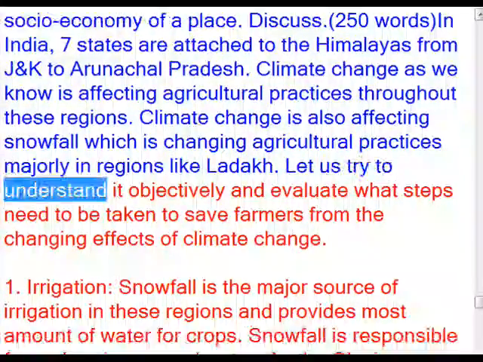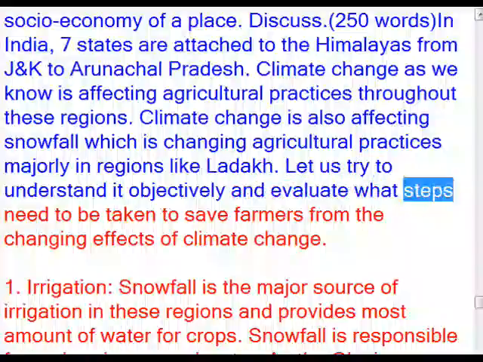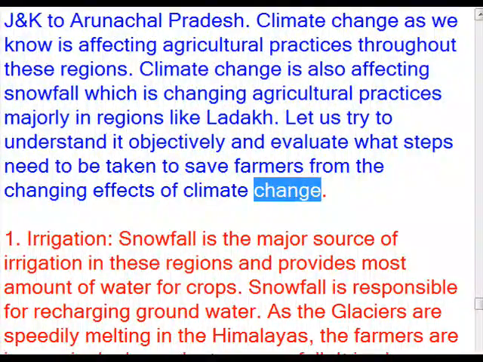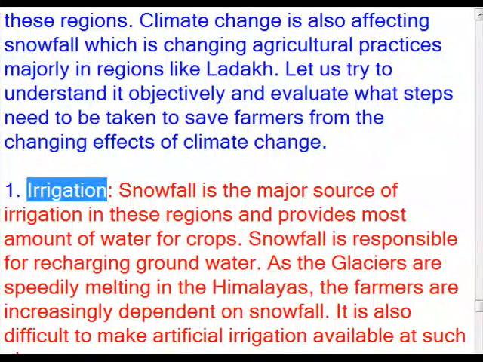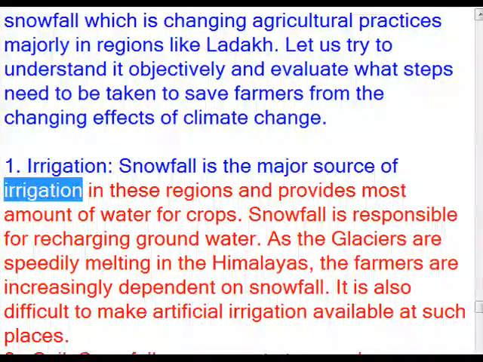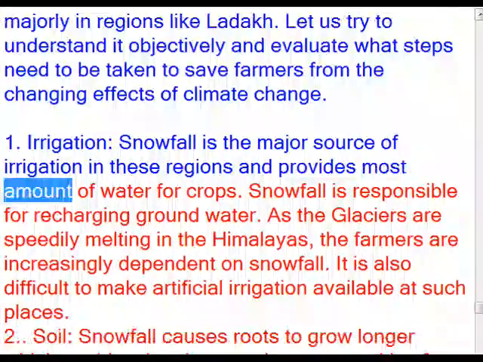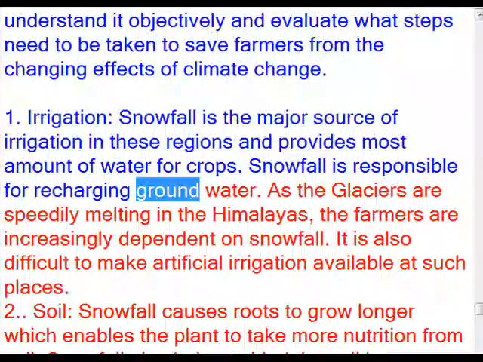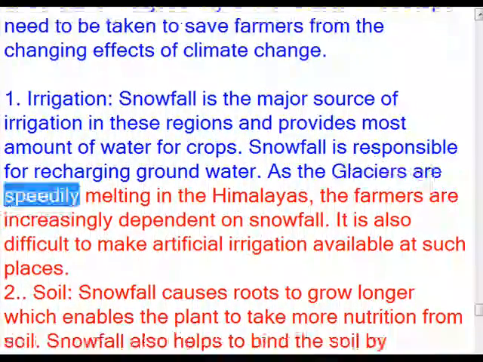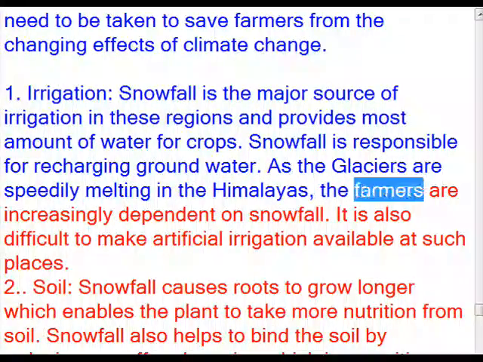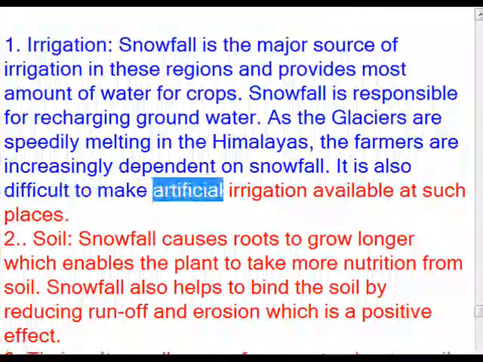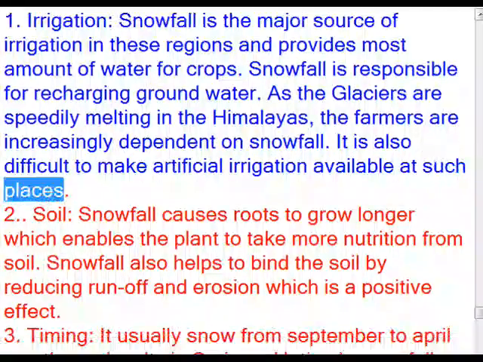Let us try to understand it objectively and evaluate what steps need to be taken to save farmers from the changing effects of climate change. 1. Irrigation. Snowfall is the major source of irrigation in these regions and provides most amount of water for crops. Snowfall is responsible for recharging groundwater. As the glaciers are speedily melting in the Himalayas, the farmers are increasingly dependent on snowfall. It is also difficult to make artificial irrigation available at such places.